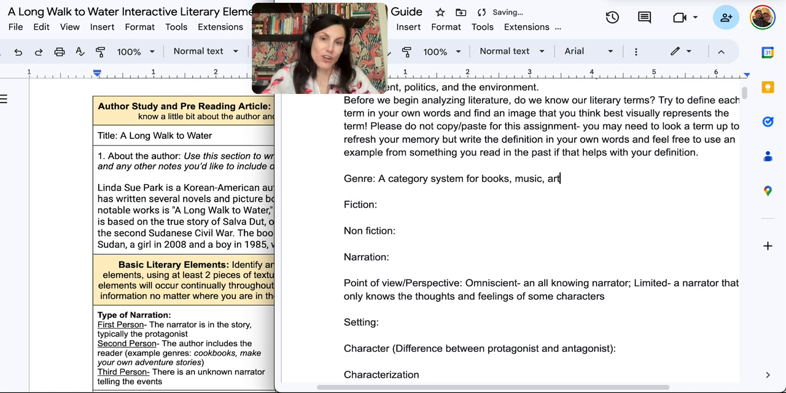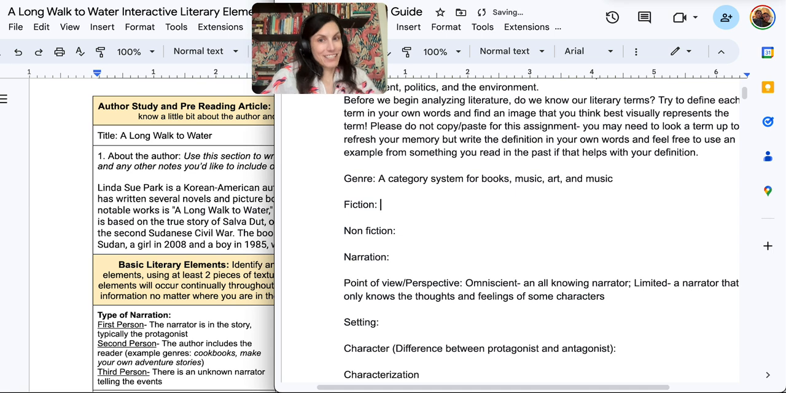and actually art and music. You could say there's genres for everything. And if you ever looked at Netflix, they would have comedy, tragedy, suspense, horror, scary movies. So genre is just a category system.